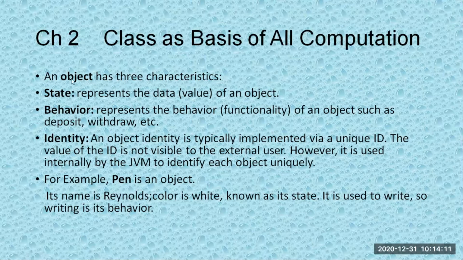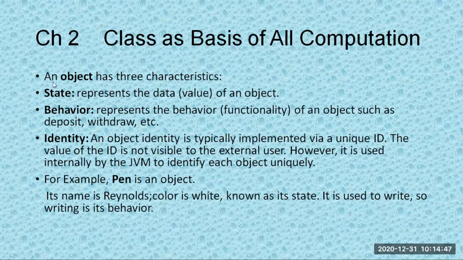We'll take another example also. If you take an object, we have three things. One is state, the value of the object; behavior, how the object would behave; and identity, the unique ID. If you take a mobile phone, the state of the mobile phone will be call state, or it is idle, or it is ringing. Behavior, you can do various things with the mobile. You can call, you can chat, you can see videos. Many things are there. Identity, the mobile number will be called the identity.